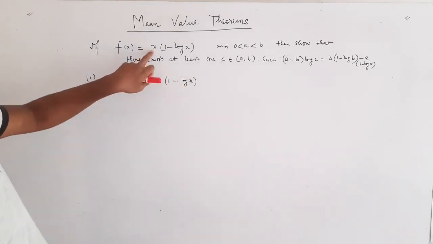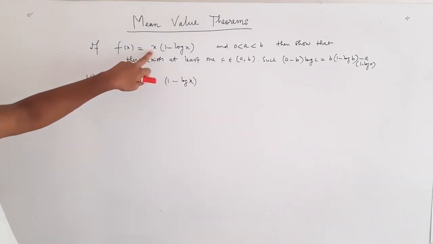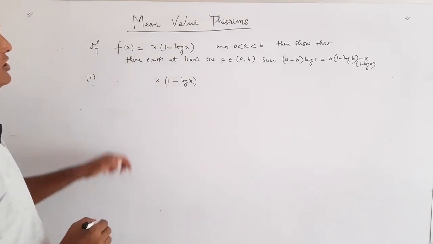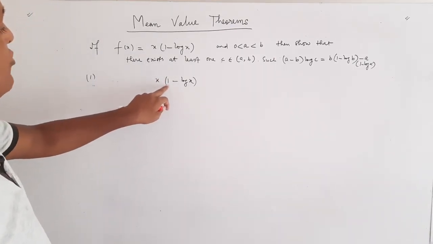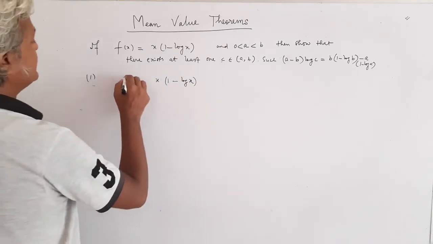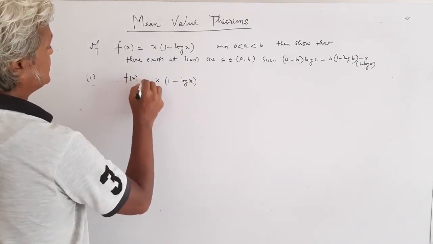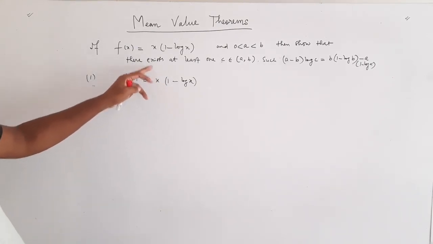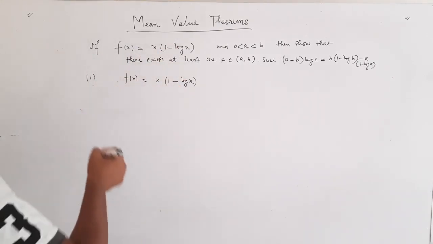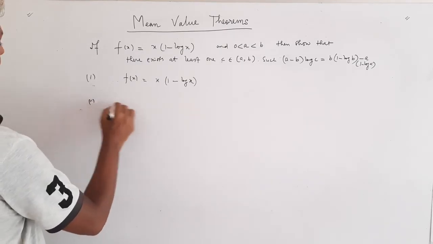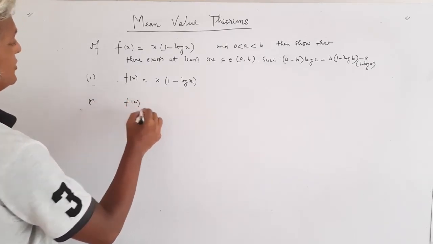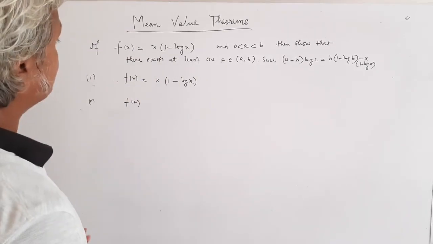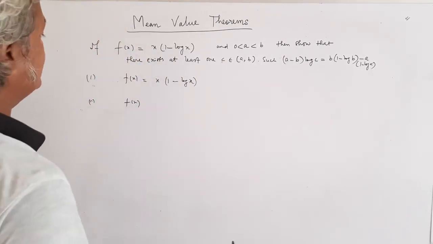Now x is a polynomial function and that is also continuous. The product of two continuous functions is also continuous, so overall x(1 minus log x) is continuous. So the first condition is there. For the same reason these functions are differentiable also, so the second condition holds too, because the log function is differentiable, 1 is differentiable and x is also differentiable.